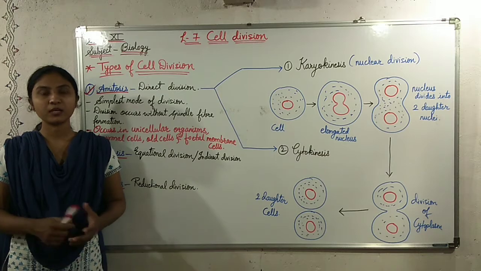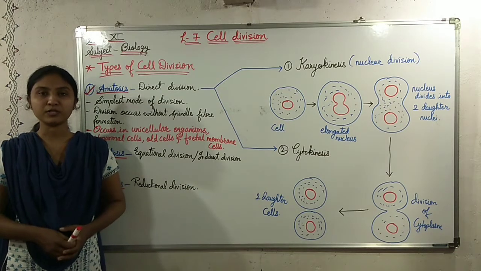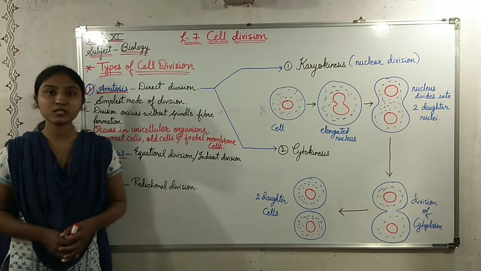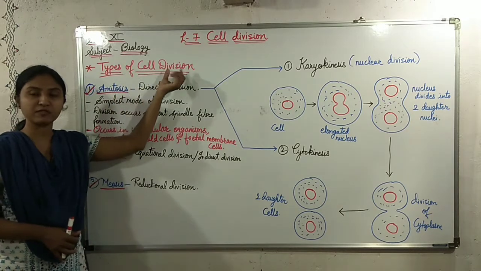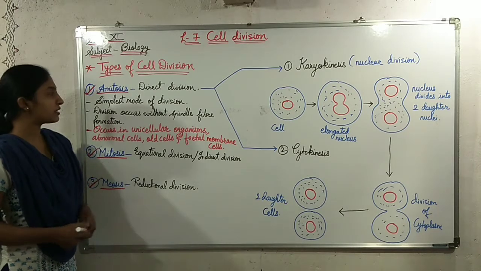Hello students, in the previous part we have understood what is cell cycle or what is cell division. Now we are going to discuss the types of cell division, or kinds of cell division. There are three types of cell division.